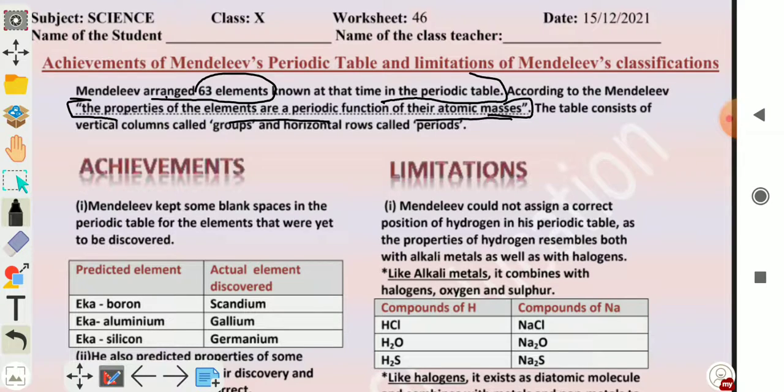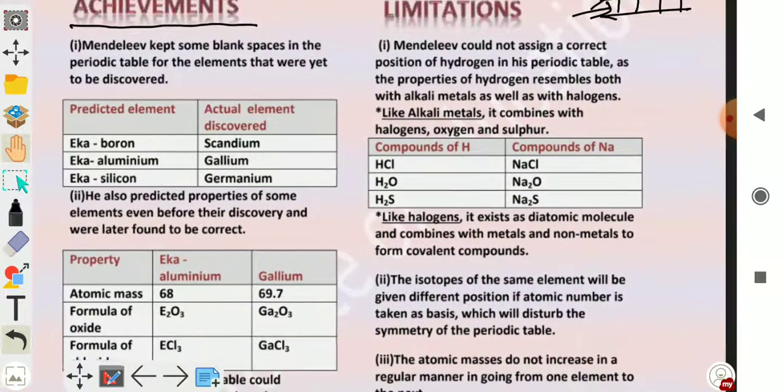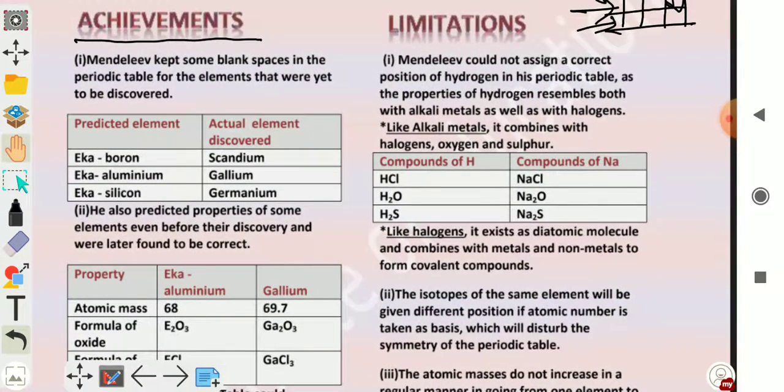The table consists of vertical columns called groups and horizontal rows called periods. These are vertical columns. These columns are called groups, while horizontal rows, these rows are called periods. Now we will discuss achievements of Mendeleev periodic table. So what were the achievements of Mendeleev periodic table?